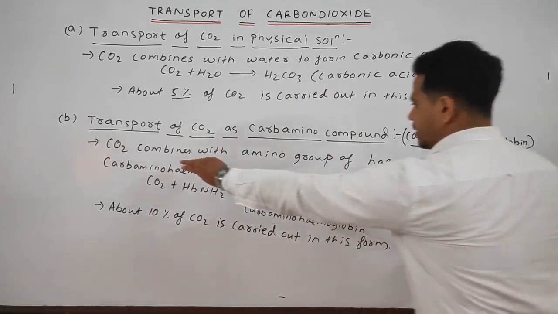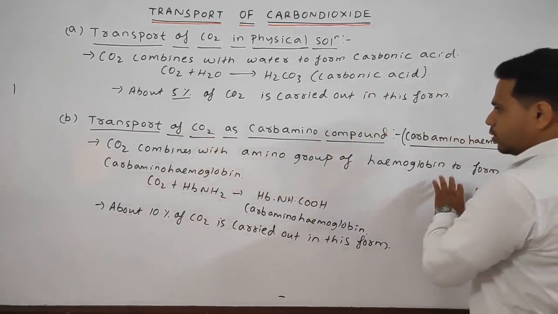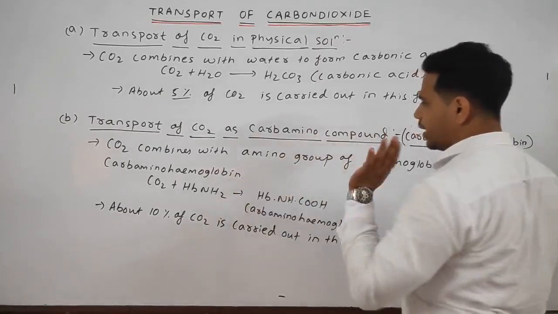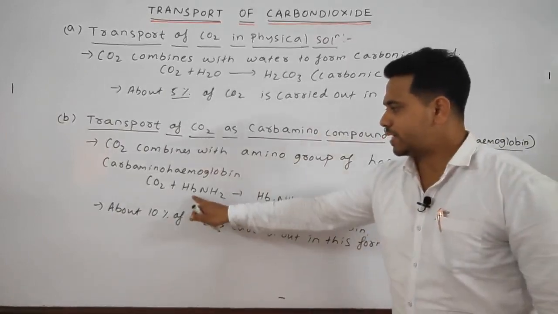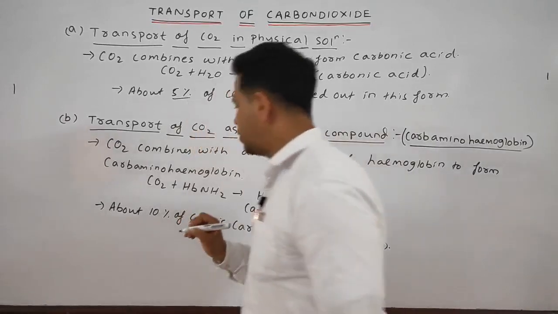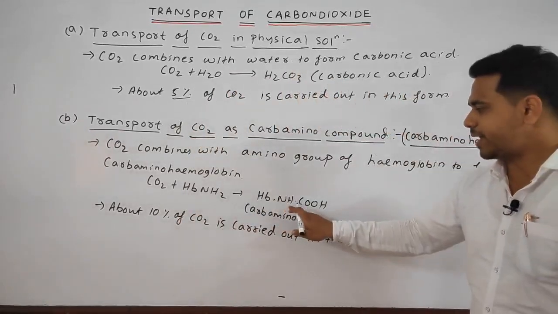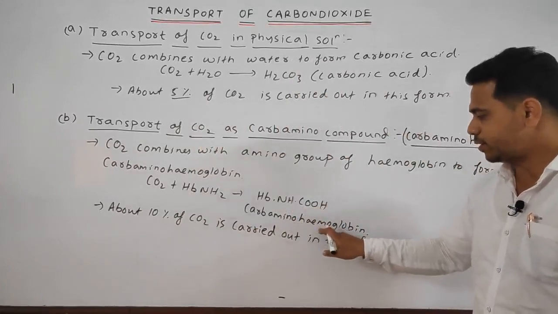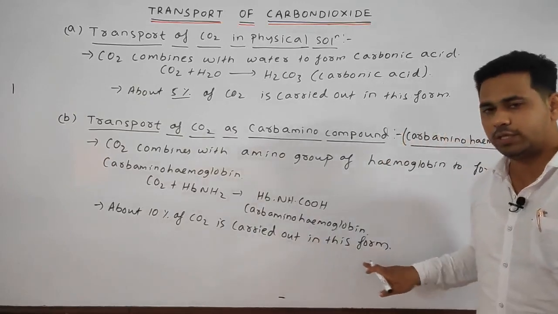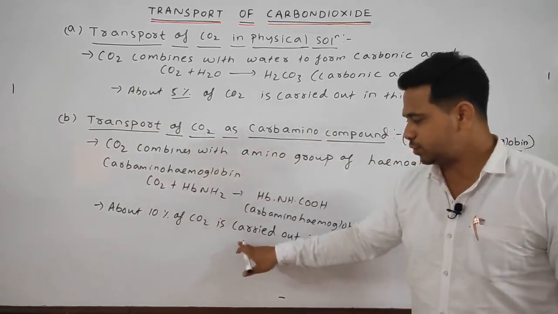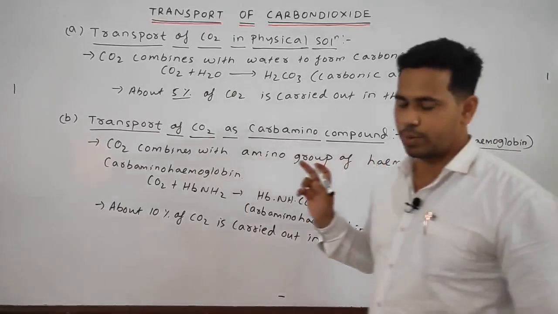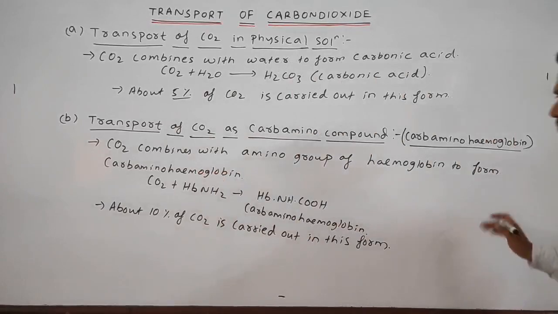formed. When the CO2 combines with the amino group of hemoglobin, it forms carbamino hemoglobin. The equation is CO2 plus Hb, where Hb means hemoglobin, NH2 means the amino group, to form HbNHCOOH, which is carbamino hemoglobin. By this, around 10% of CO2 is carried in the form of carbamino hemoglobin. Okay students, please note down.